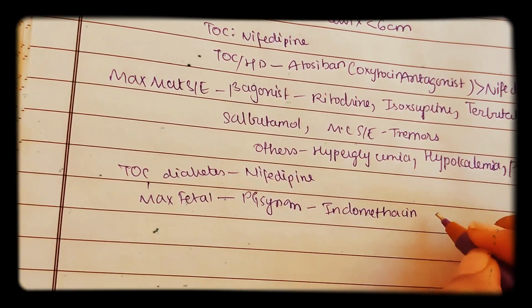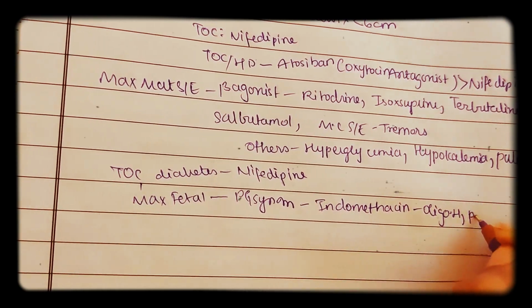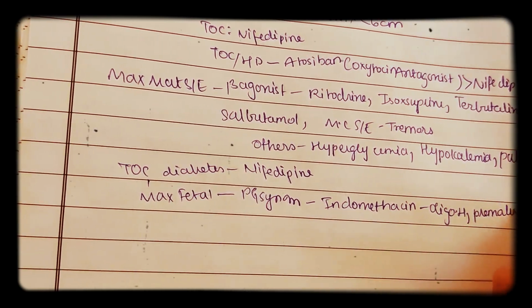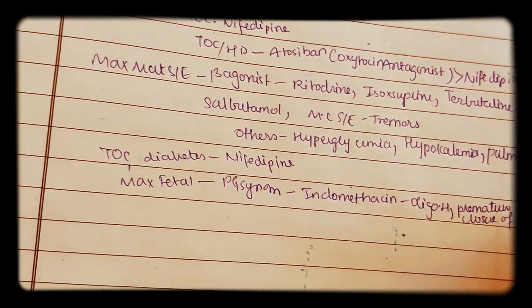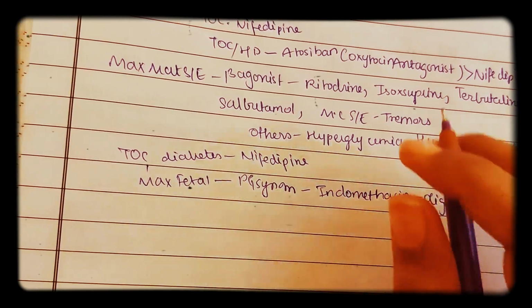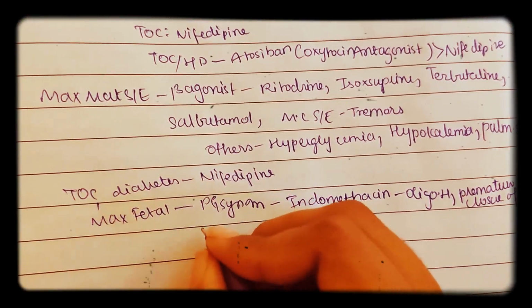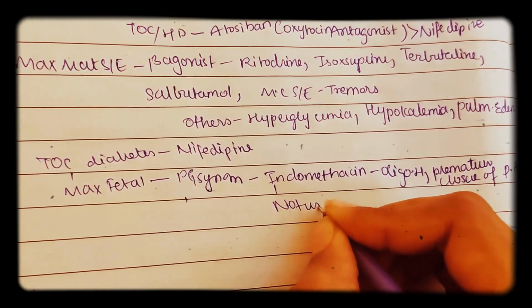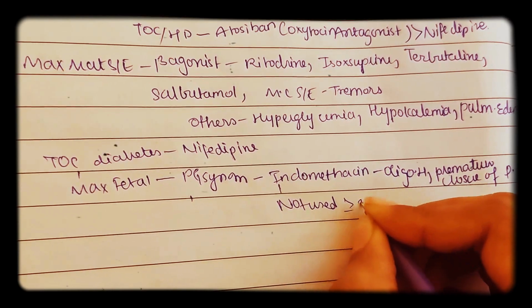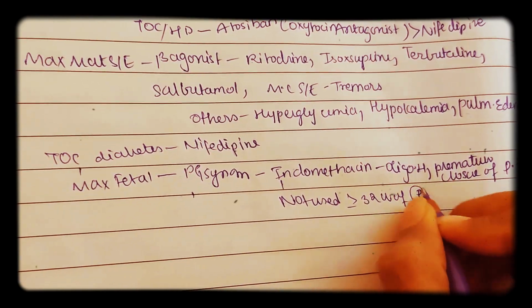Indomethacin side effects are oligohydramnios and premature closure of the ductus arteriosus. It should not be used. Indomethacin is not used at greater than 32 weeks of pregnancy.